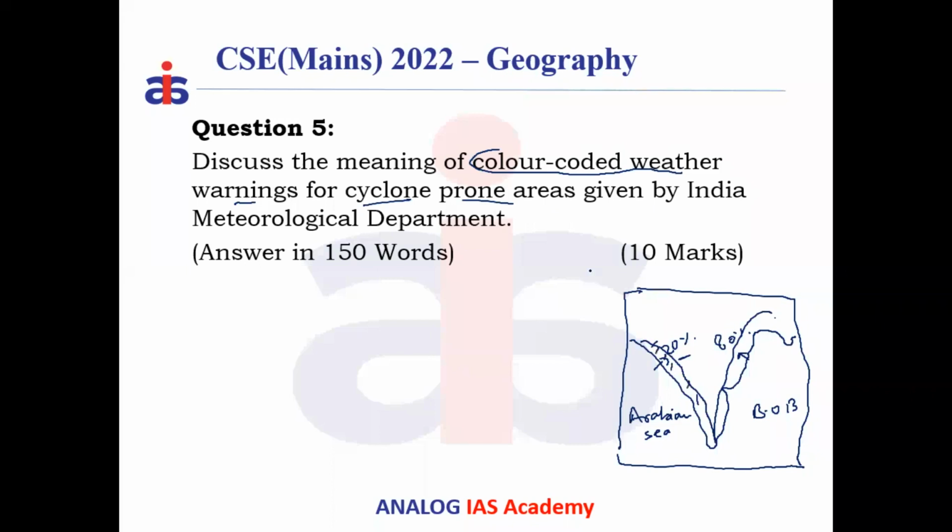Is prone to what? The cyclone prone area. So first, please plot the cyclone prone areas. The second point is the color coded weather warning system.